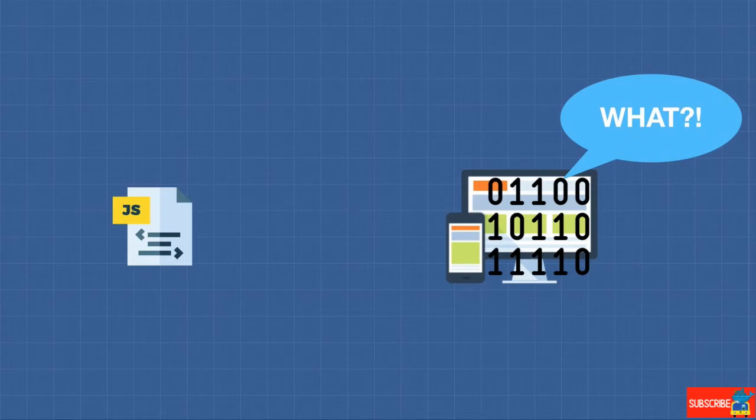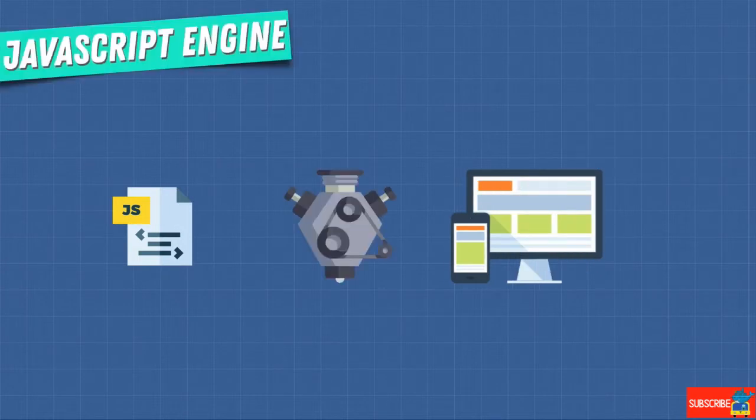So how are we able to communicate using a JavaScript file so that the computer displays pictures of horses? And this is the first step in our learning, and that is the JavaScript engine. By having a JavaScript engine right over here, it allows you to give this machine the JavaScript file, and this machine is going to understand this file and tell the computer what to do to display pictures of horses. In a sense, you just created a translator, so you can communicate with somebody that doesn't know your language.